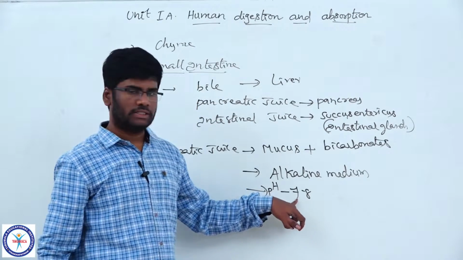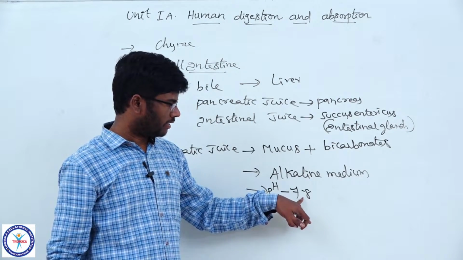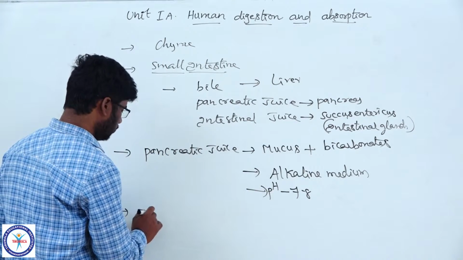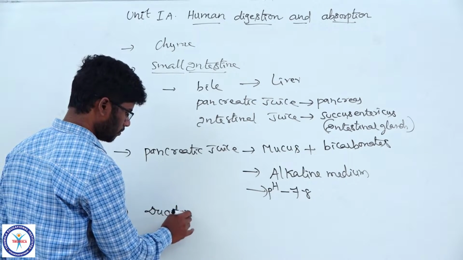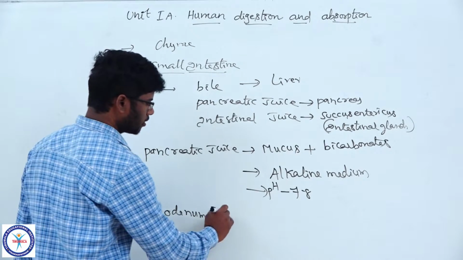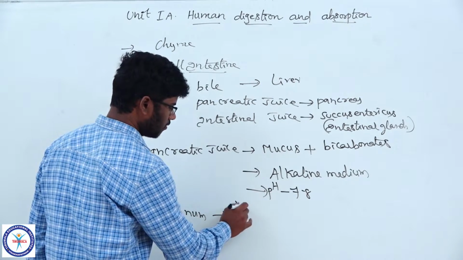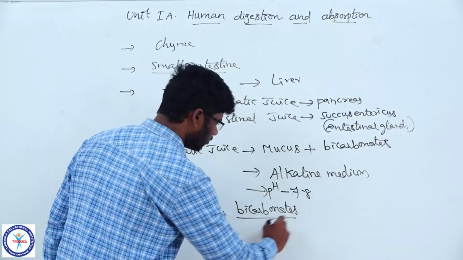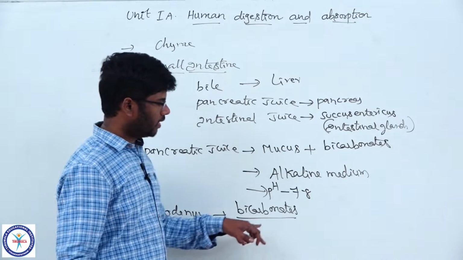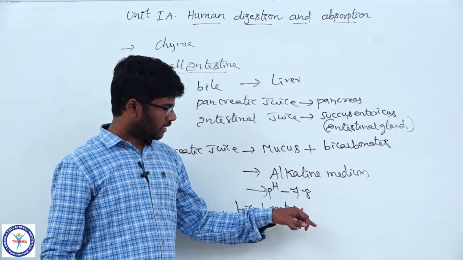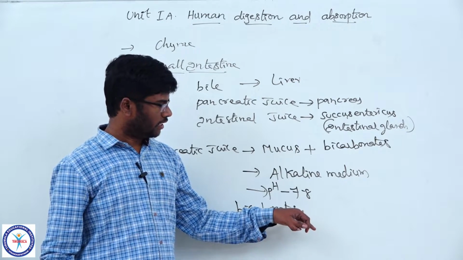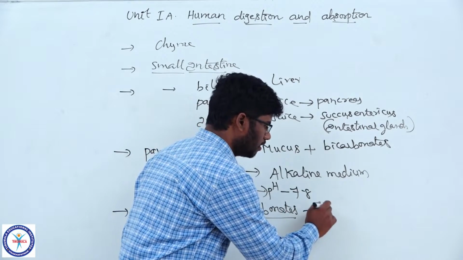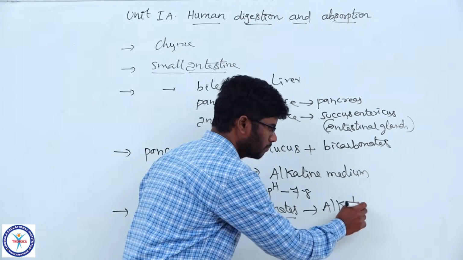This alkaline pH is optimal for enzymatic activities in the lumen of the small intestine. The duodenum also produces large quantities of bicarbonates. These bicarbonates neutralize the remaining acidic contents in the lumen of the alimentary canal, thereby providing an alkaline medium.